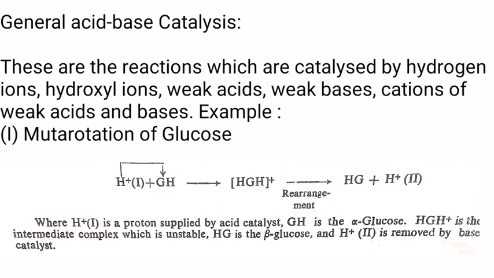On the other hand, catalysis by Bronsted acid and Bronsted bases are called general acid catalysis and general base catalysis. Water acts as Bronsted acid as well as Bronsted base. Some reactions require proton acceptor as well as proton donor. Example, mutarotation of glucose. This is an example of acid-base catalysis.